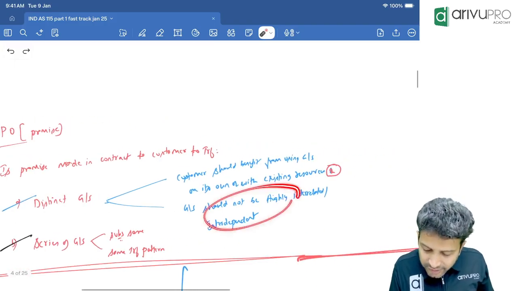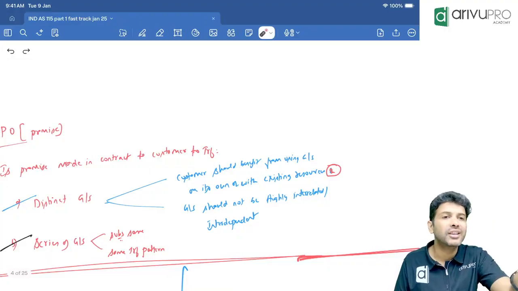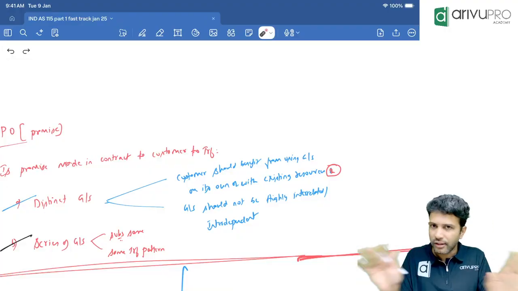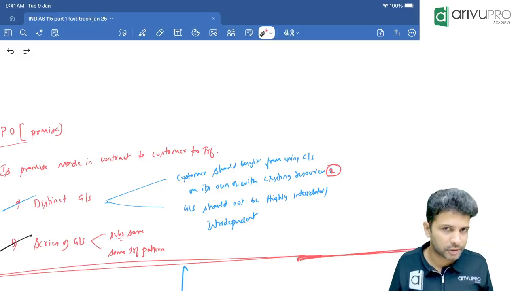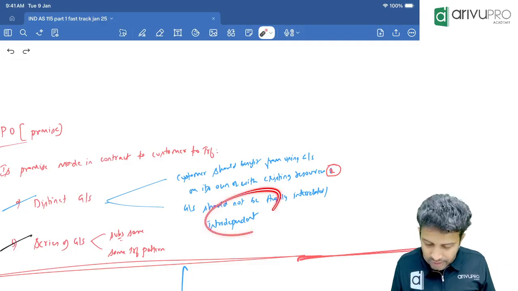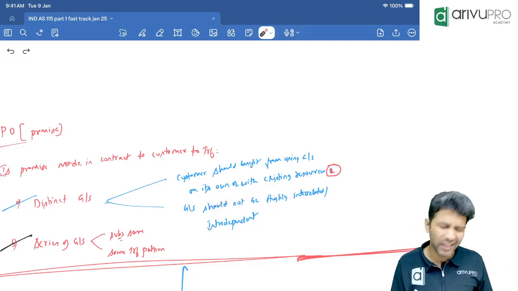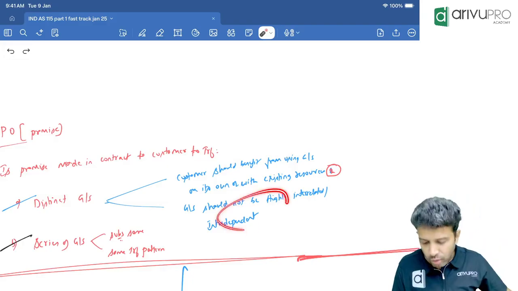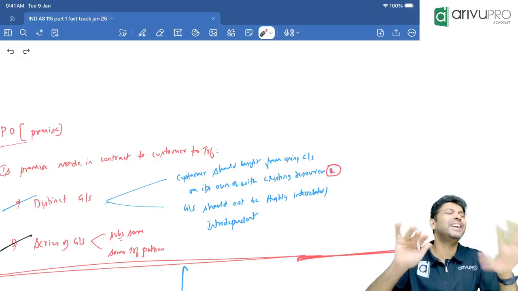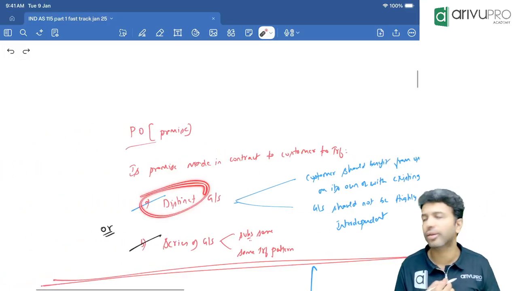If it is interdependent goods, then they will not be considered as two. They will be treated as one for revenue recognition purpose. Okay, that's what the second condition is trying to say. Basically, customer should be able to use the asset independently. Those goods or service should be basically independent. That's what the first condition is trying to say.